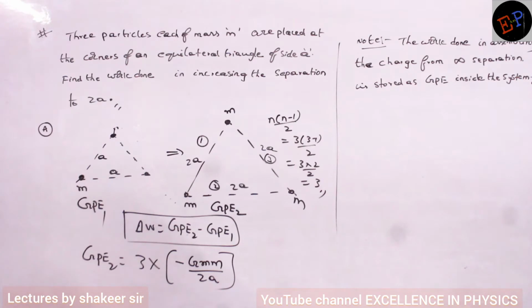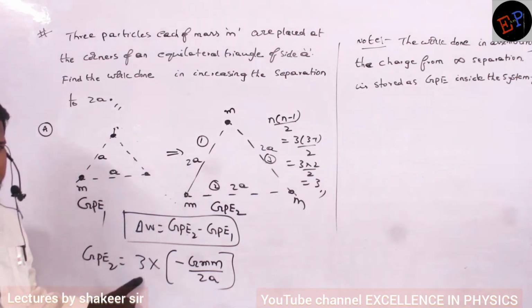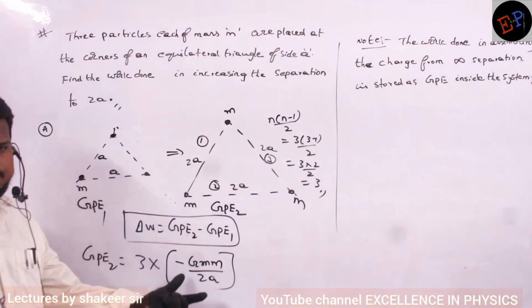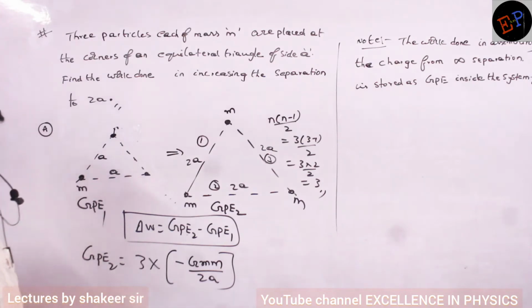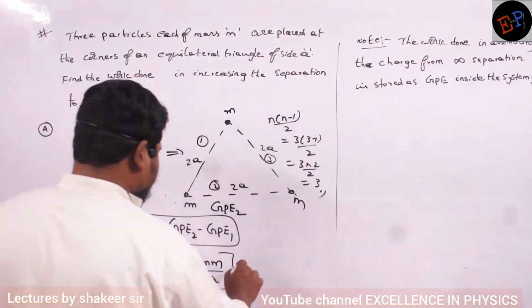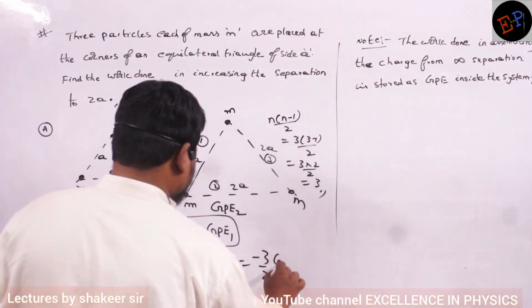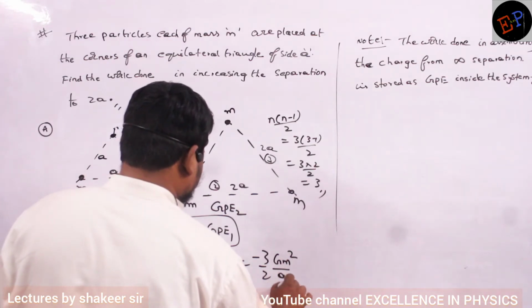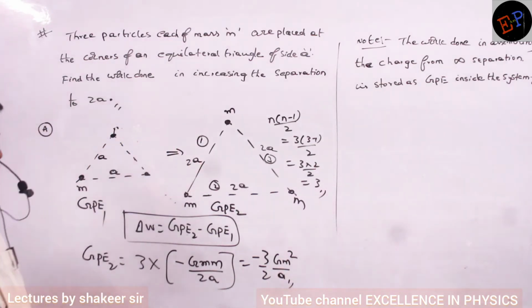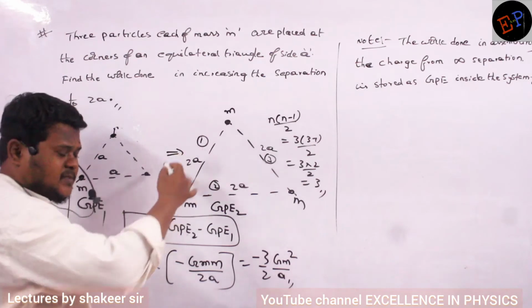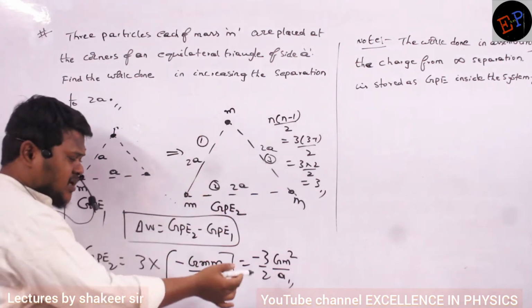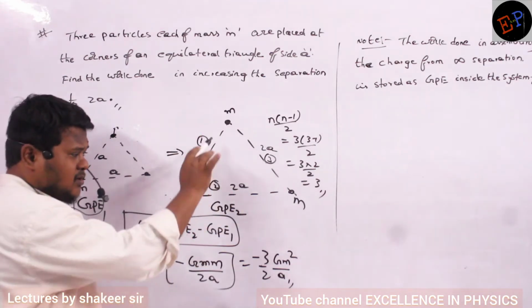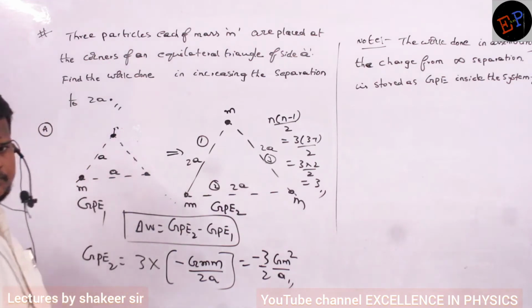No need of writing 3 terms. Just multiply by 3, because every pair will give the same value. So 3 into minus G m square by 2a gives minus 3 by 2 G m square divided by a. This is the amount of energy stored in the second system, because the same amount of work we have done to assemble them at this position.